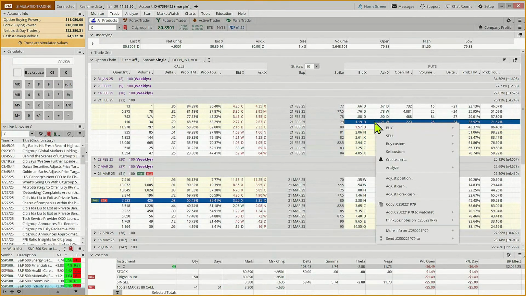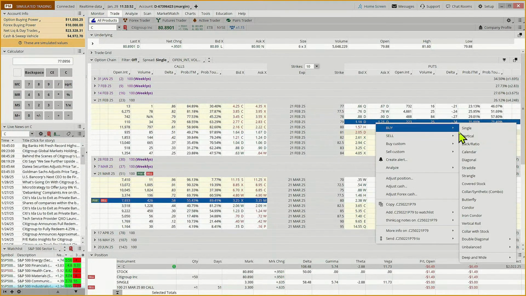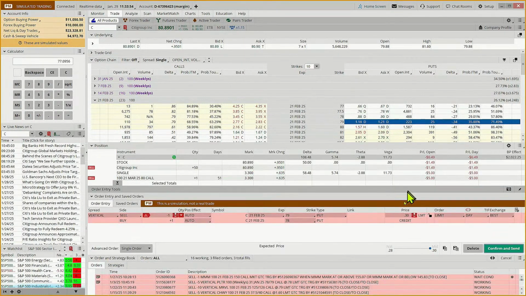So if we look at this 79, we have a 2-cent bid-ask spread. So if we look at selling a vertical, oh, isn't that interesting? It's now 30 cents. When I looked at this earlier, it was 50.